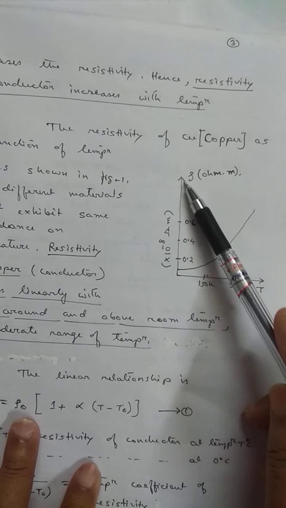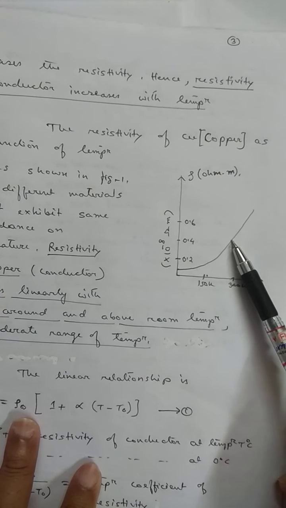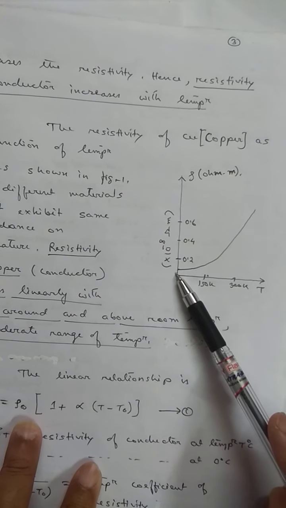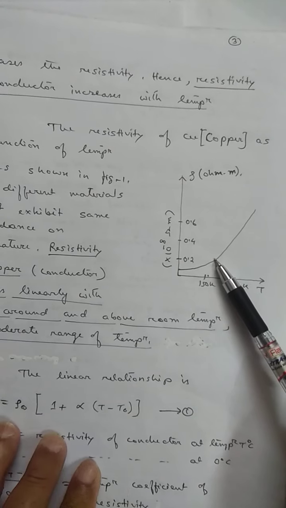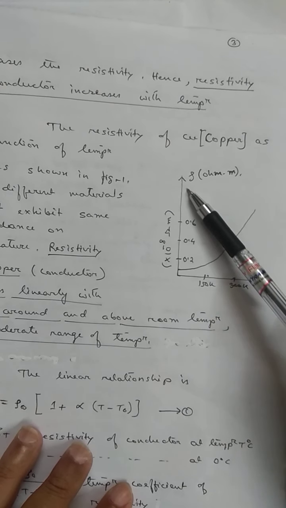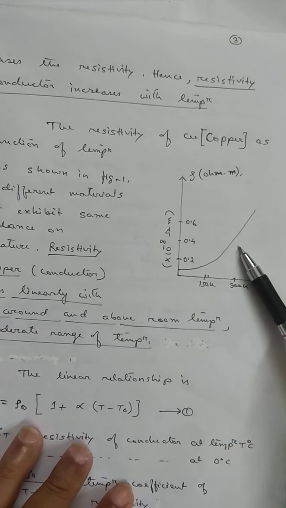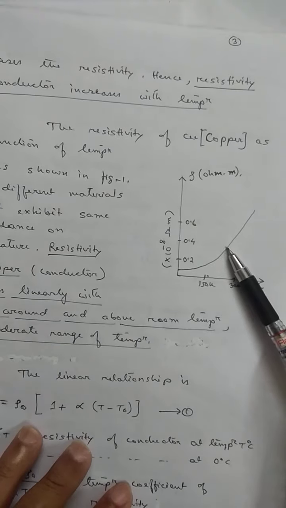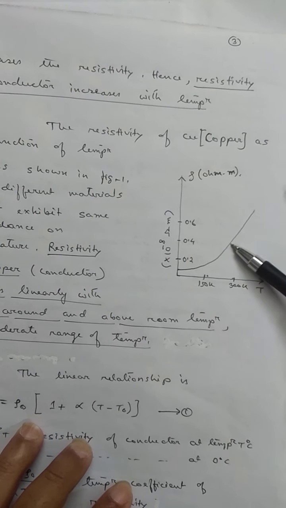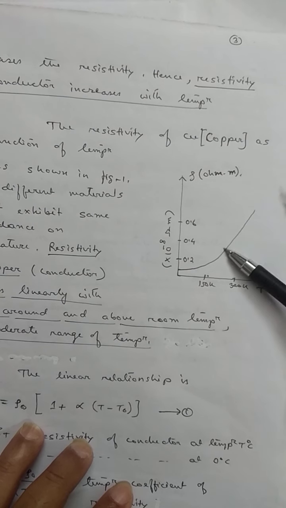This is the variation of resistivity with temperature for a copper conductor. Most of the metals normally show this type of dependence, but sometimes the dependence is slightly varied from one metal to the other. If you see in this portion, this is almost a straight portion.